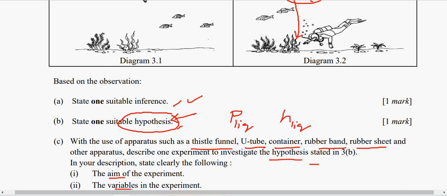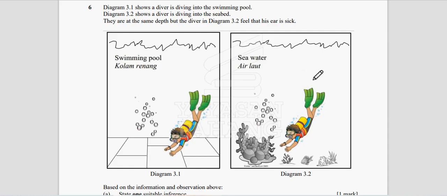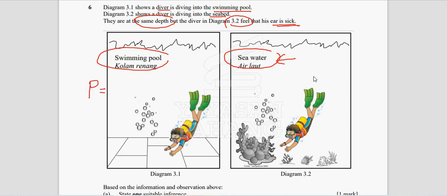Now I have another diagram here. Can you guess what is the inference for this? See, the same diver, but now the first diagram is a swimming pool, the second diagram is the seabed. They are at the same depth, but in 3.2 the diver feels sick, painful in the ear. So now the depth is the same. If you use this formula, P equals h rho g, h is the same.